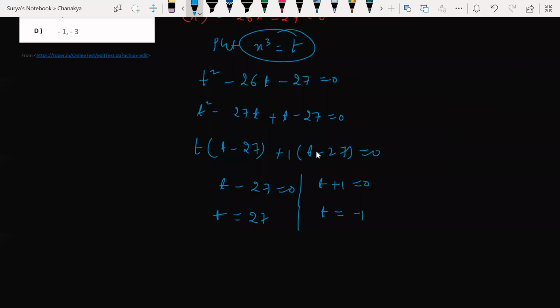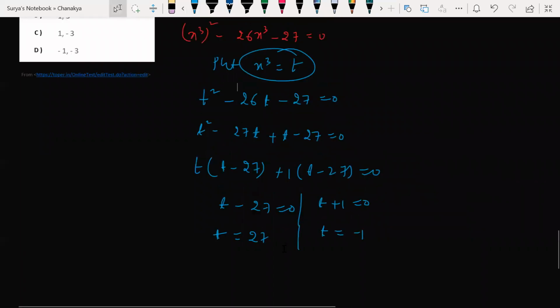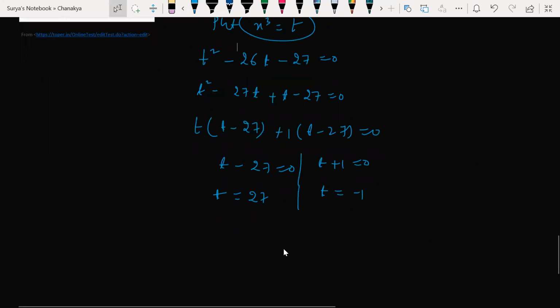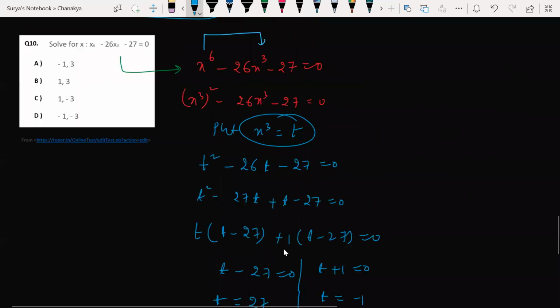X cube. Now look at this. What we got here: if I solve this, x cube is equal to 27. 27 can be written as 3 cube. Correct? So x is equal to 3, or not? Which option is correct? X is equal to 3.